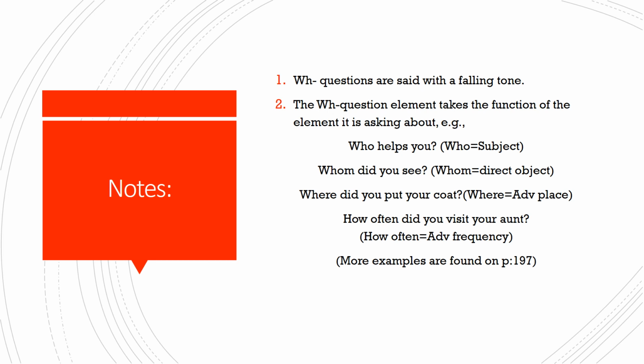How often did you visit your aunt? So how often, again, is an adverb of frequency, because if I go back to the original form of the sentence, it is going to be I visited my aunt 3 times a week. So to ask about 3 times a week, you have to use how often. We know that 3 times a week is an adverb of frequency. So when I ask about it by using how often, it is also going to function as what? As adverb of frequency.